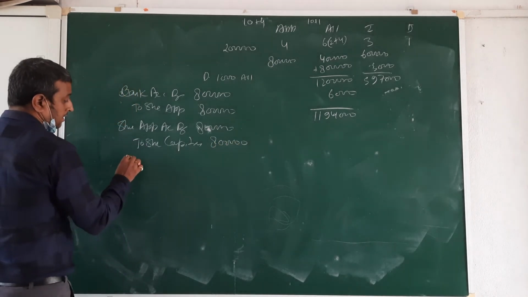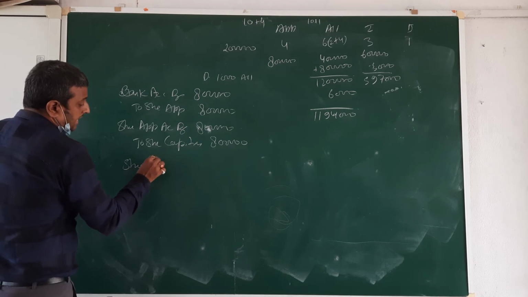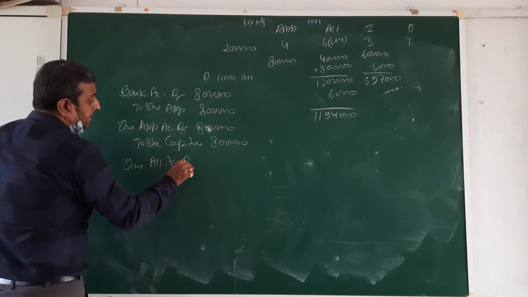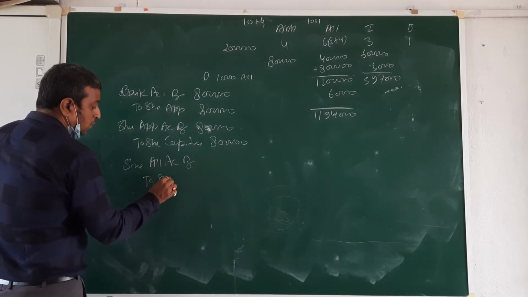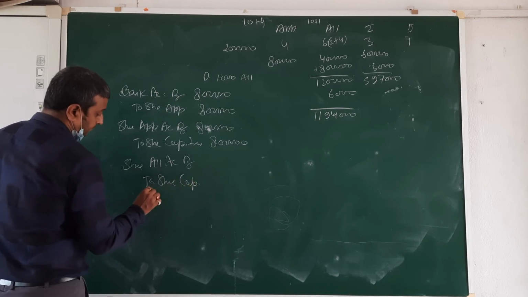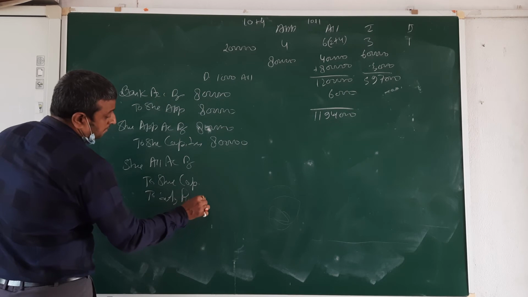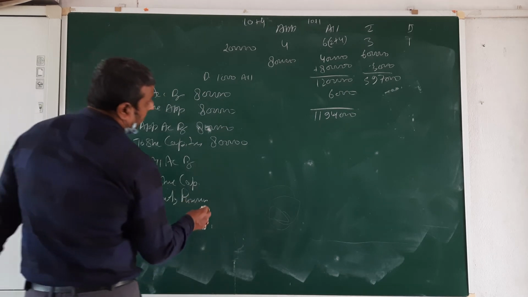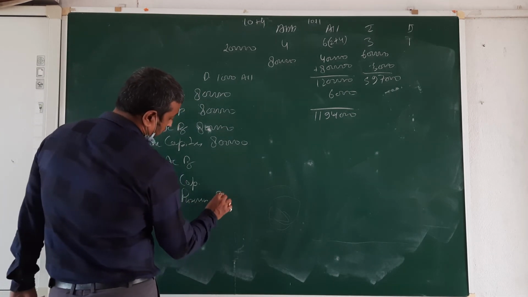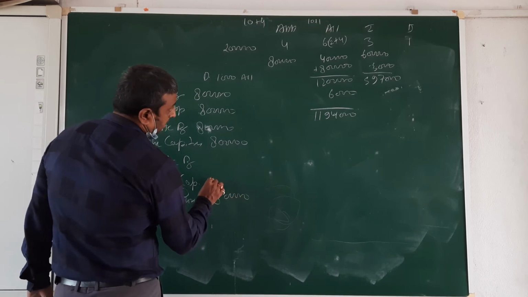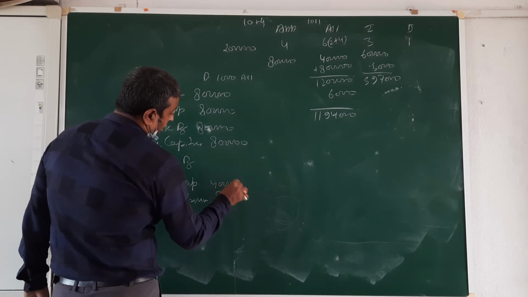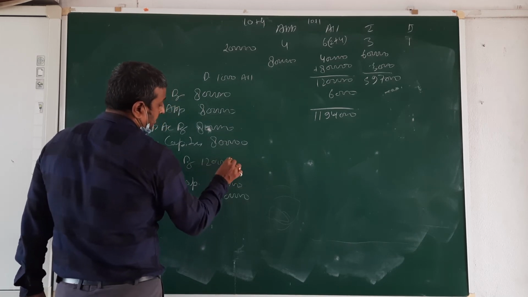Then share allotment account debit to share capital and security premium. Premium is 4 rupees. So 8 lakh, 4 lakh, total is beta 12 lakh.